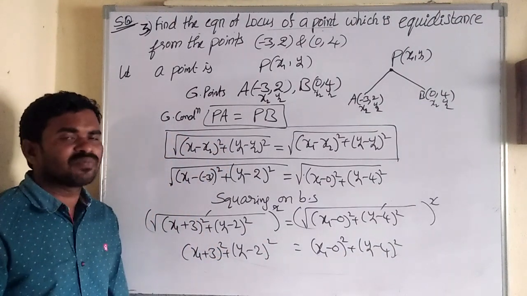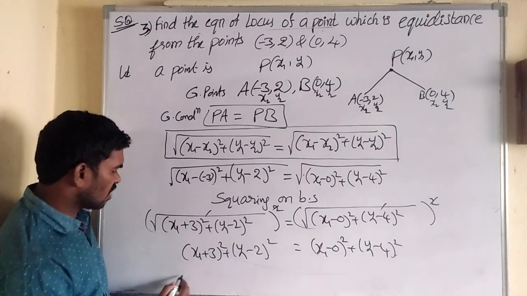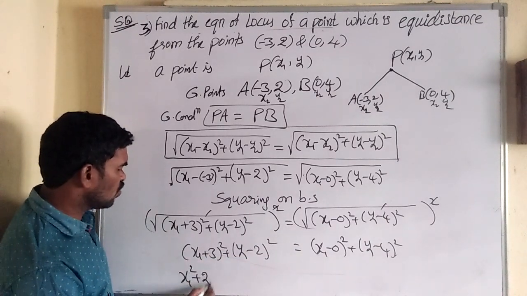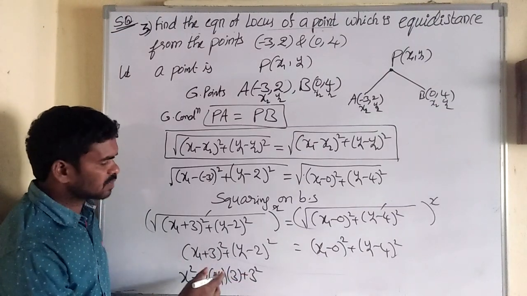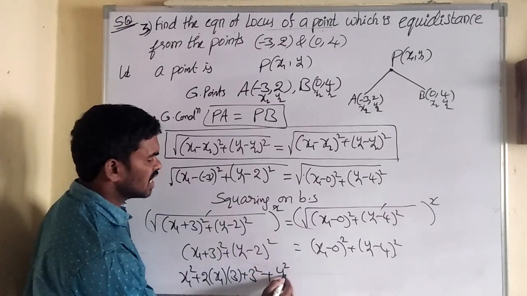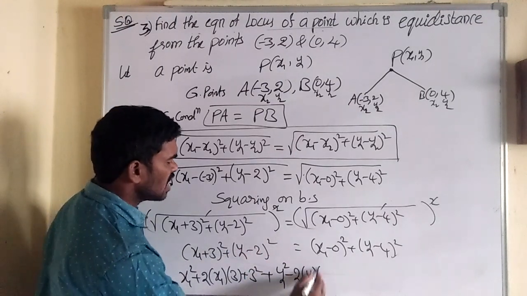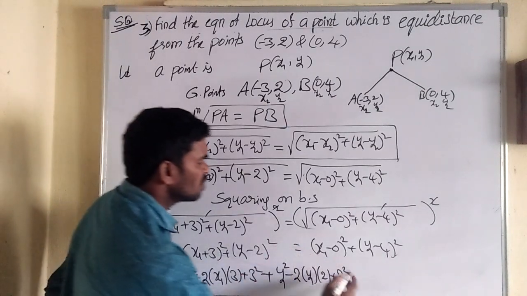Now simplify using the a plus b whole square and a minus b whole square formulas. a plus b whole square is a square plus 2ab plus b square. That is the expansion. Next, a minus b whole square is a square minus 2ab plus b square. That's it, the expansion. Next, is equal to means is equal.